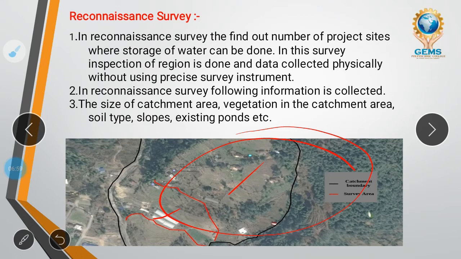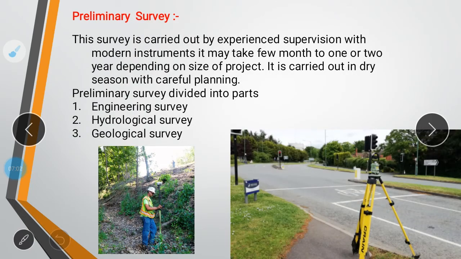Okay, next one is preliminary survey. So what is preliminary survey? Preliminary means stage 1 survey, where you need to carry out the supervision by using modern instruments and get the desired result for the given project. What all you do during preliminary survey, you divide into 3 parts: the first one is engineering survey, the second is hydrological survey, and the third one is geological survey. As you can see, a man with a tripod stand and measuring devices is trying to know the level of the area, which is given in these pictures.